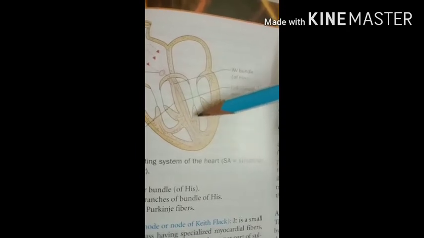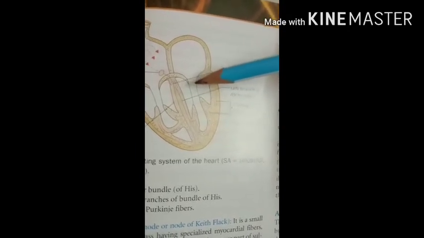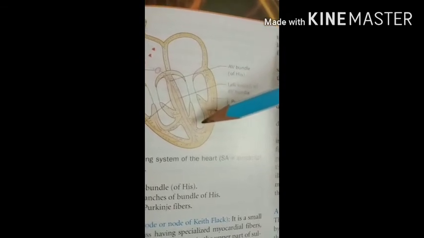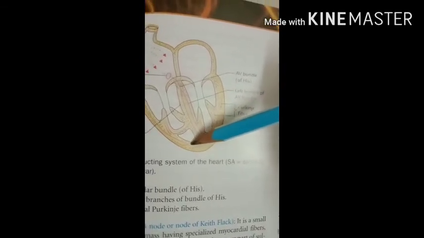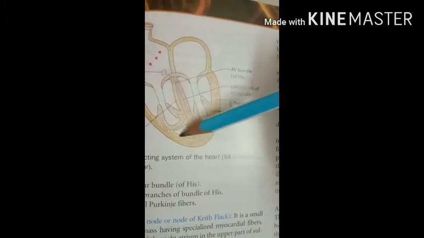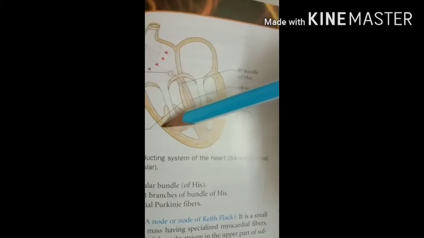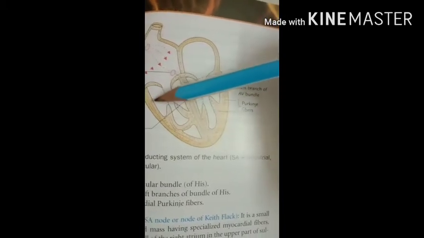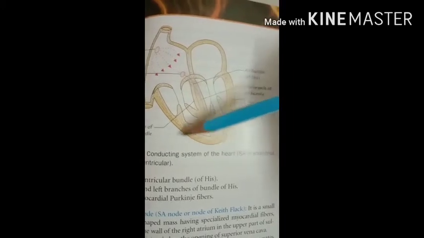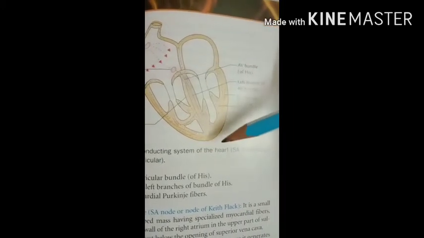A large part enters the moderator band to reach the wall of the right ventricle, where it divides into small fibrous branches called the Purkinje fibers.